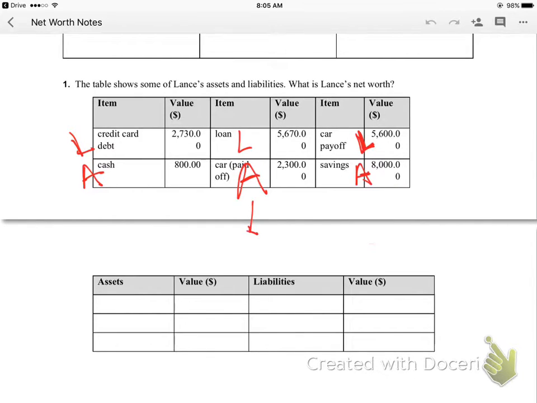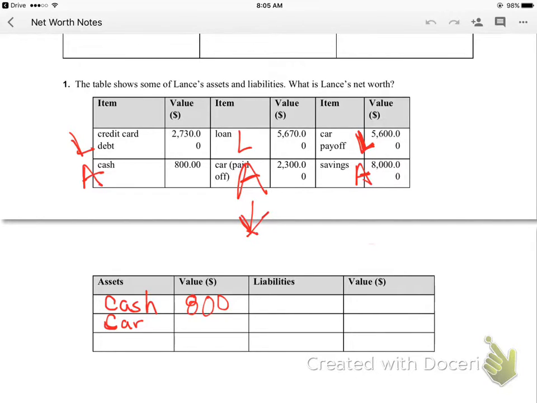So for y'all it's on the back, but on my slide it's right here. So our assets are cash, car payoff, the car. So our cash value is $800. I'm not going to put the cents because we really don't have any cents or any of these numbers.